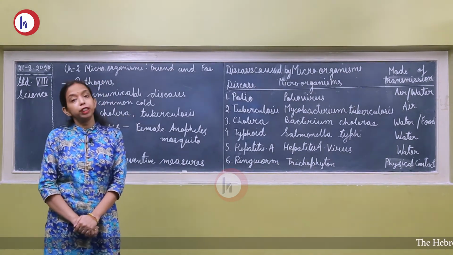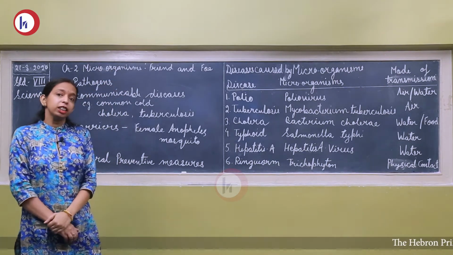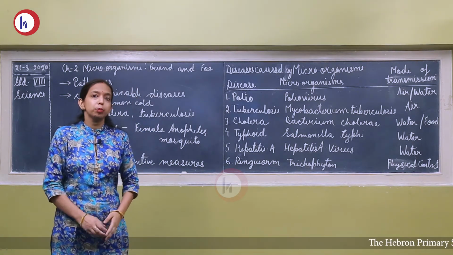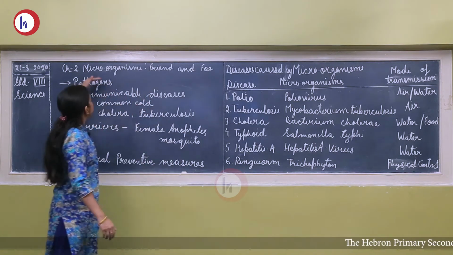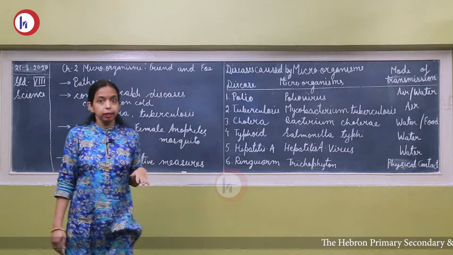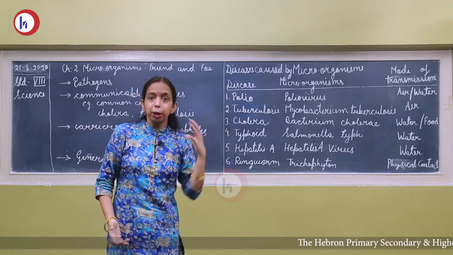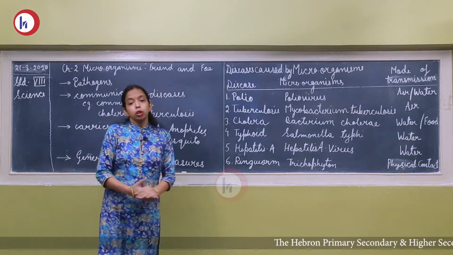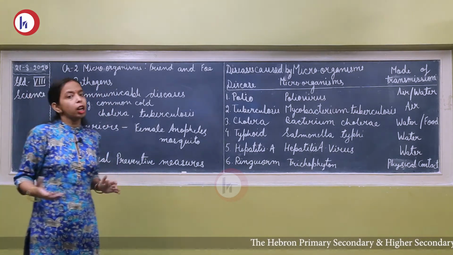In our last session we discussed the friendly microorganisms, their important role in our life. But in this session we discuss the harmful effects of microorganisms. As the chapter name indicates, microorganisms: friend and foe. Friendly we have already discussed. Foe means enemy. The microorganisms which are enemies for us, which are harmful for us, come under the foe. So today we will discuss the harmful microorganisms and how they are harmful for us.